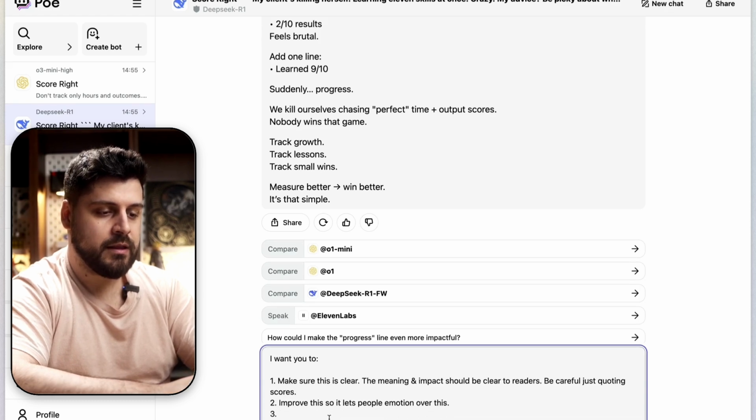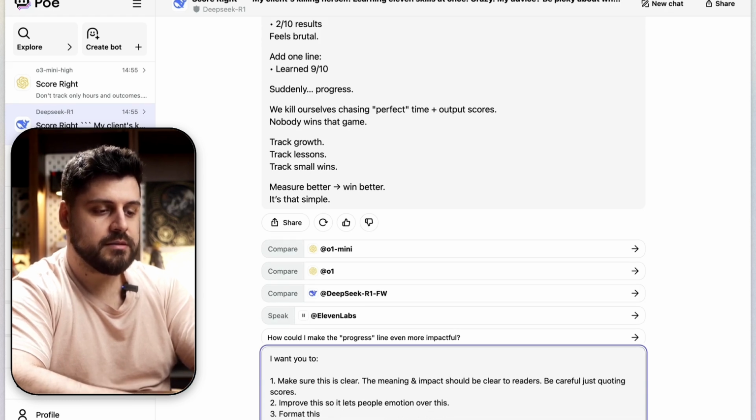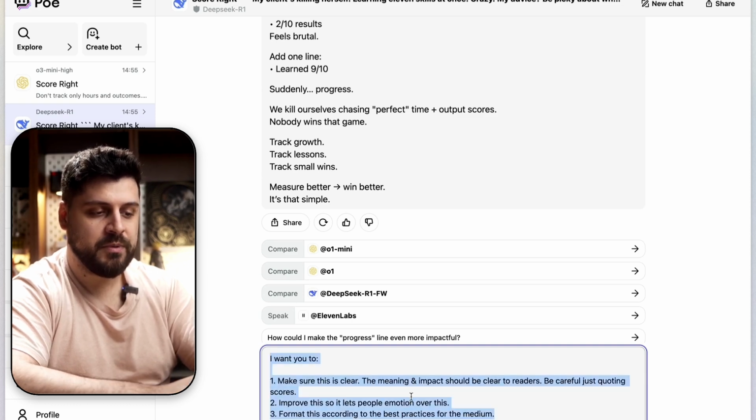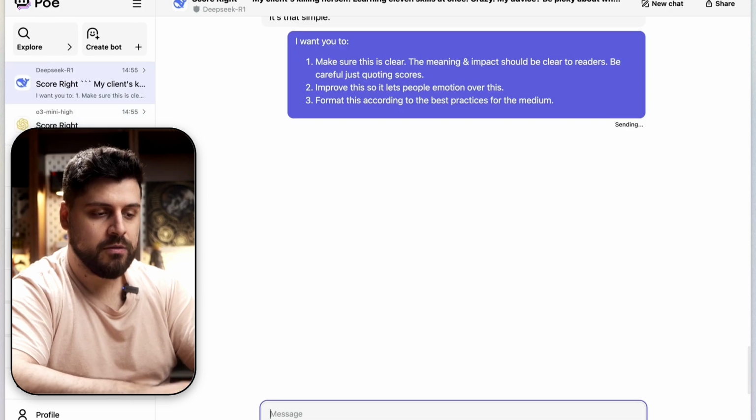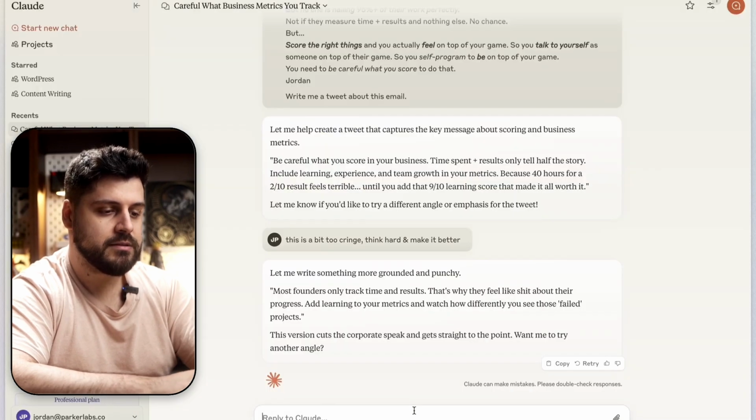Okay, 3, we want the clarity. Format this according to the best practices for the medium. I'm not going to repeat the medium. I'm just going to copy this whole thing and send it to all of them and let's see what we get.